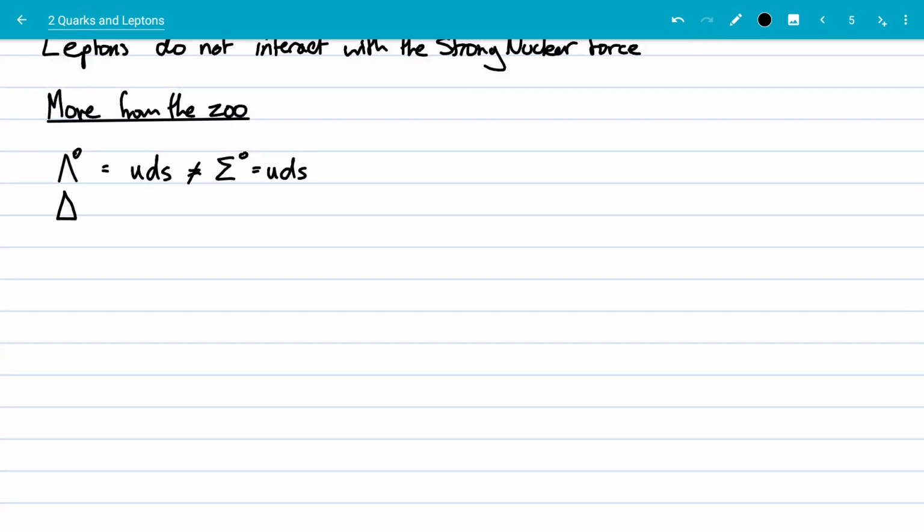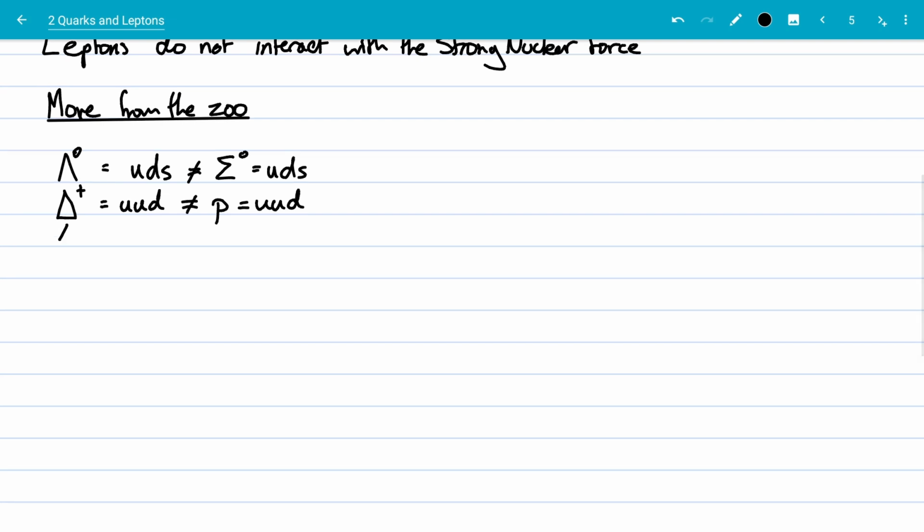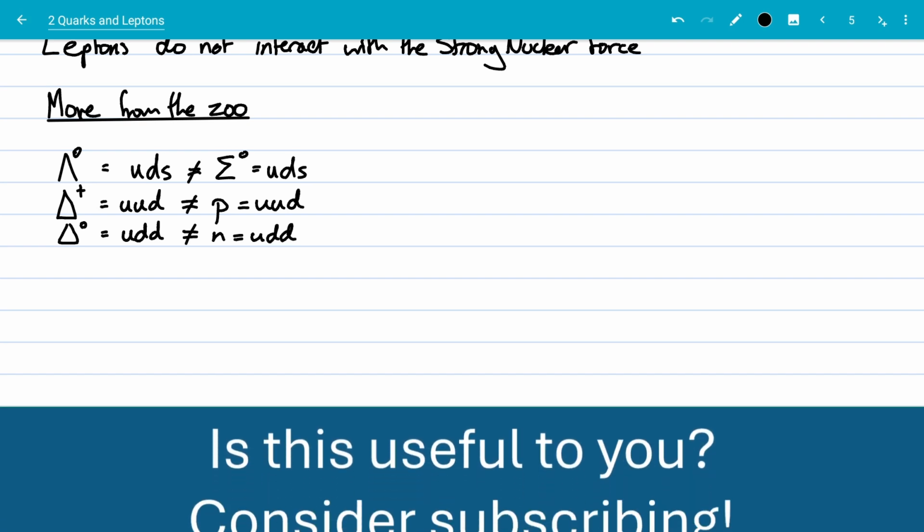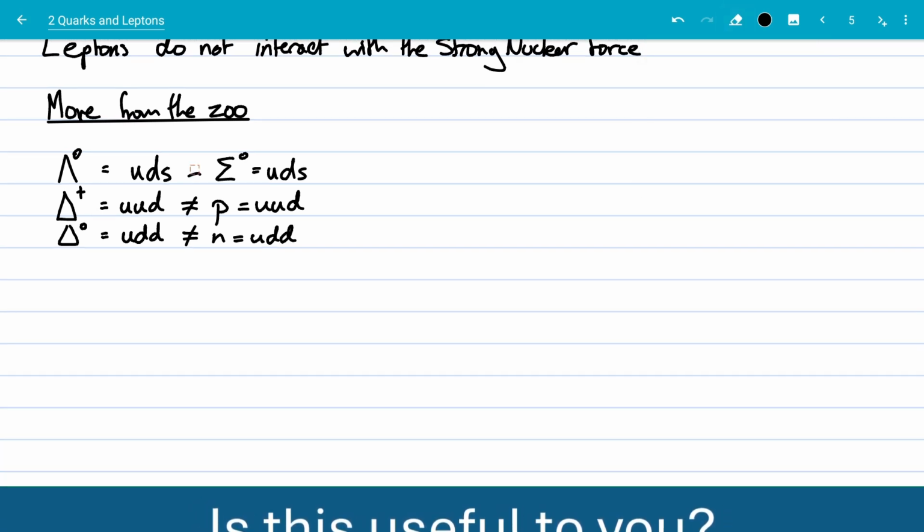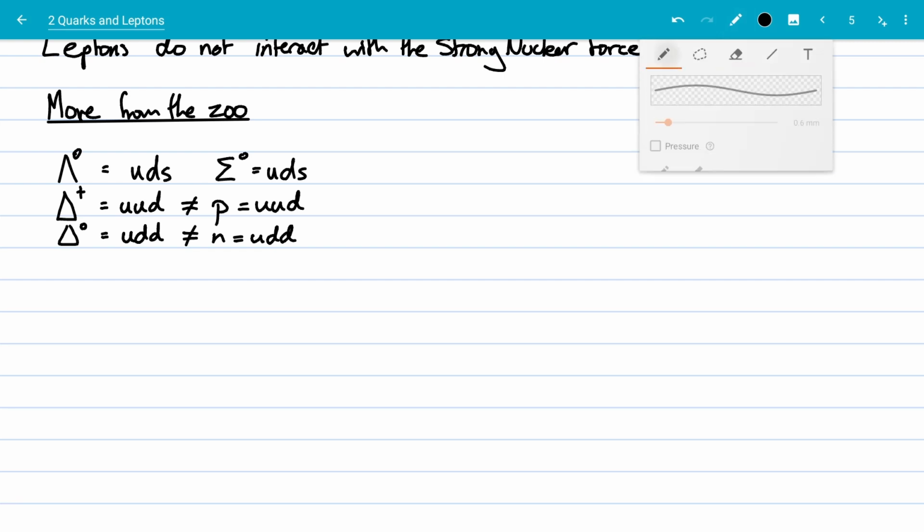We've also got delta particles. The delta plus is up, up, down, but it is not a proton, which is also up, up, down. And again, it's for the same reason. They've got the same number of quarks, the same types of quarks, but they're put together in a different way. We've got the delta zero, which is up, down, down, but that is not a neutron, which is up, down, down. Same number of quarks, same quarks, but they're put together in a different way, which actually changes the mass of the composite particle.